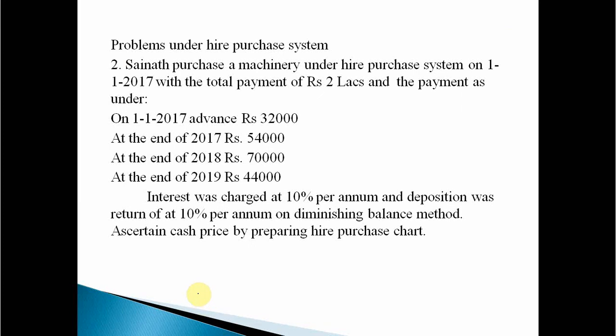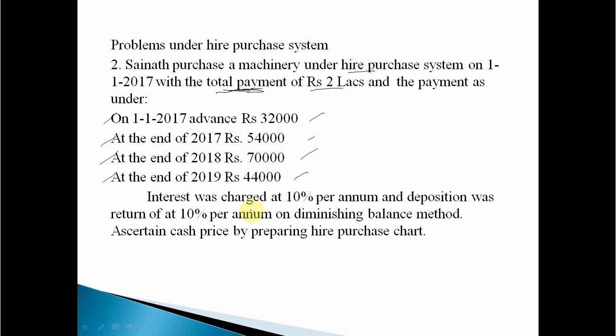Now let's move towards a different problem, under hire purchase system only. Sainath purchased a machinery under hire purchase system on 1/1/2017 with total payment of rupees 2 lakh. Total payment is given, clearly, not cash price. Cash price means original value. So total payment means total installment value is 2 lakh and the payment is as under: on 1/1/2017 advance rupees 32,000, at the end of 2017 54,000, at the end of 2018 70,000, at the end of 2019 44,000.